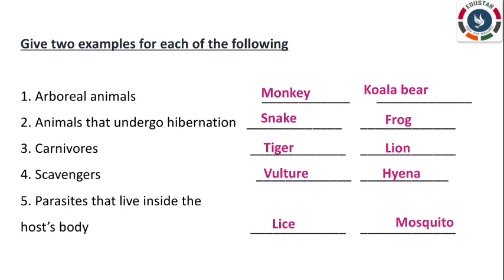So you have 3 Roman letters in the worksheet. First one is important words. Next one is fill in the blanks. And third one is give 2 examples of each. Okay students, will you write? Yes. Write this and keep it safe. Make it like a booklet and send through the mail.